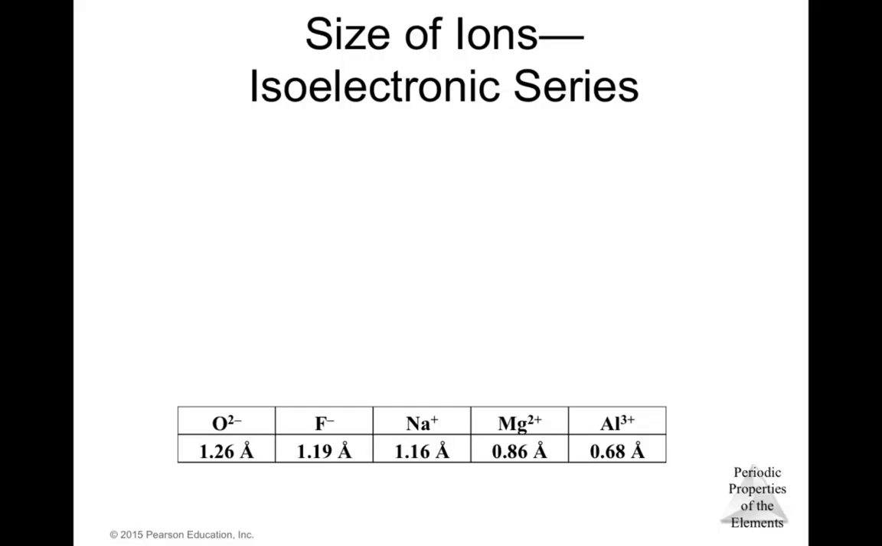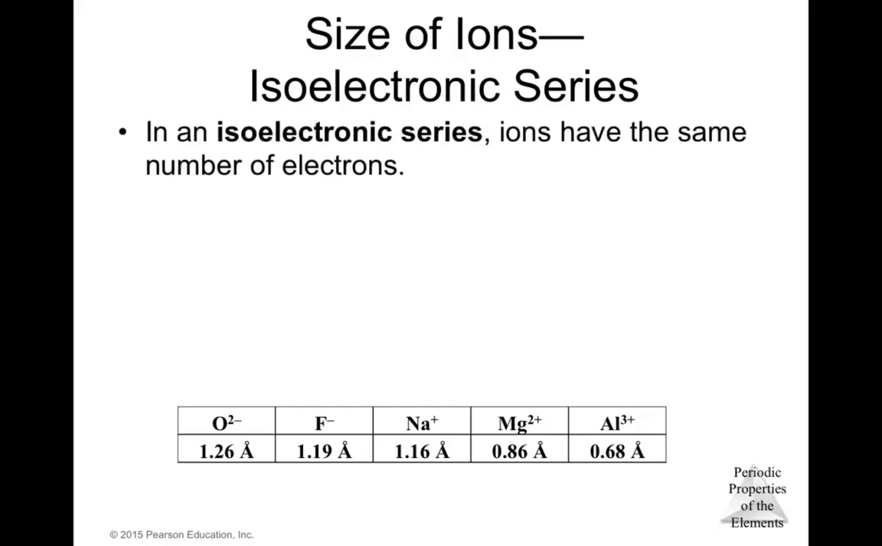So to try to make it a little bit more clear, let's talk about the size of the ions. Let's talk about the isoelectronic series. The isoelectronic series are ions that have the same number of electrons. Down here we can see oxygen as an ion with -2, fluorine -1, sodium +1, magnesium +2, aluminum +3.